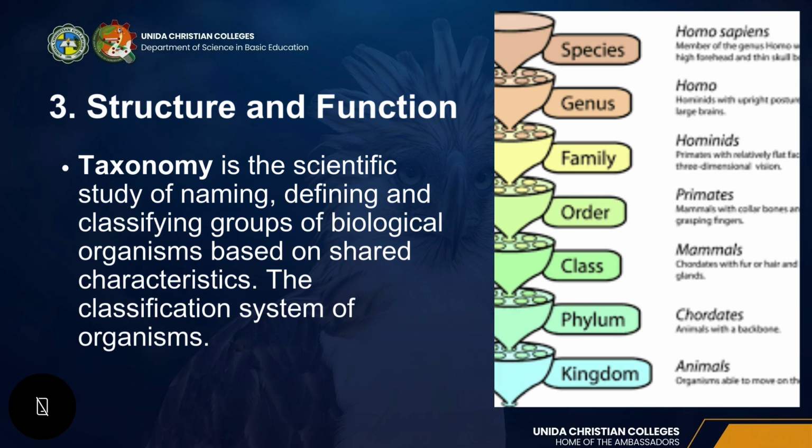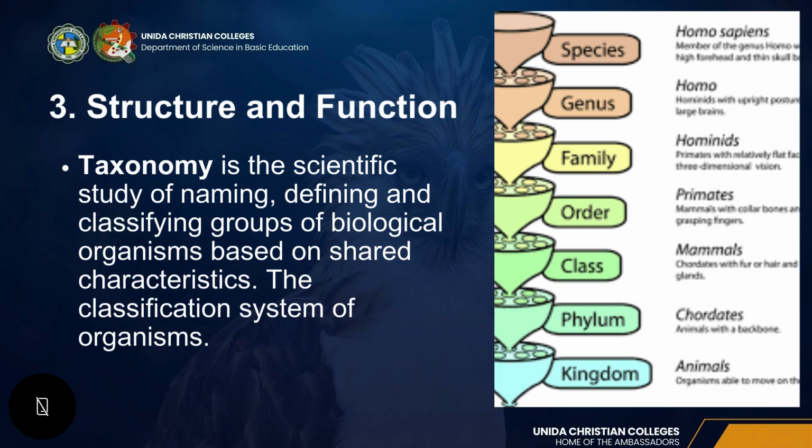So taxonomy is a scientific study of naming, defining, and classifying groups of biological organisms, wherein it all started with a domain, kingdom, phylum, class, order, family, genus, and species. Domain is the most broad. We only have three domains: the Archaea, the Eukarya, and then the Prokarya. And we have the species, which is more specific.